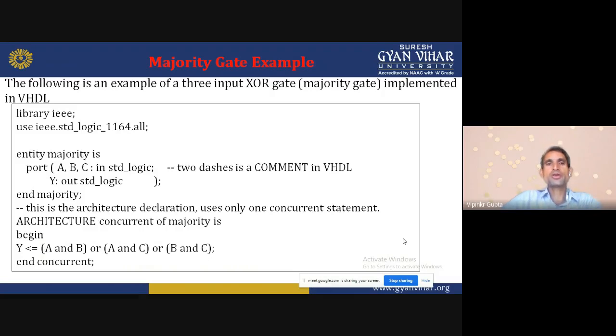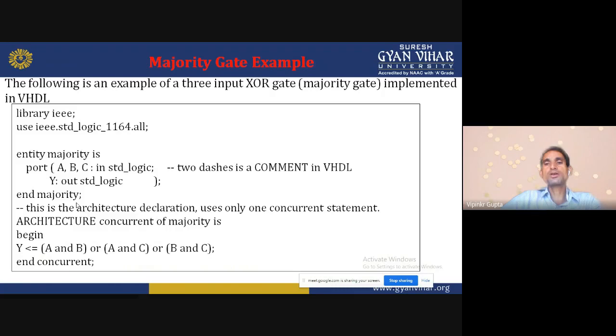Entity majority: port A, B, C : in std_logic, because we are designing a 3-input gate. Y : out std_logic. Now we use two hyphens, which means this is a comment. This is the architecture declaration.